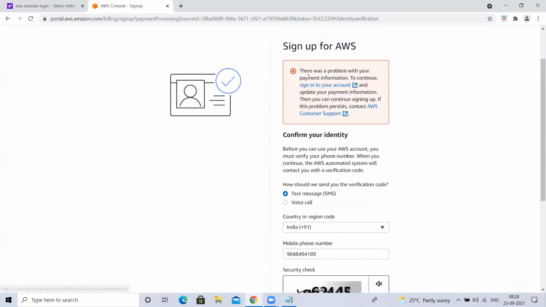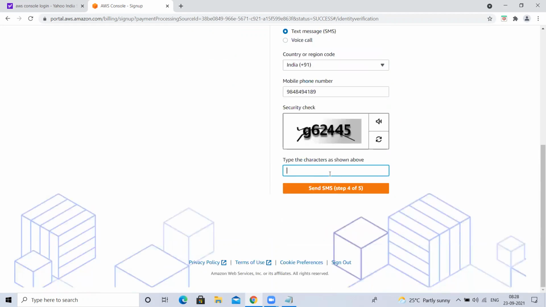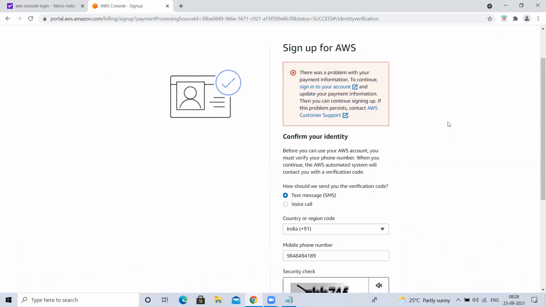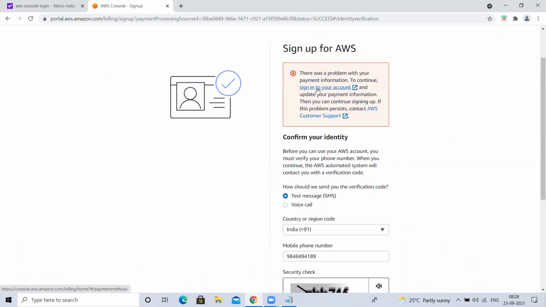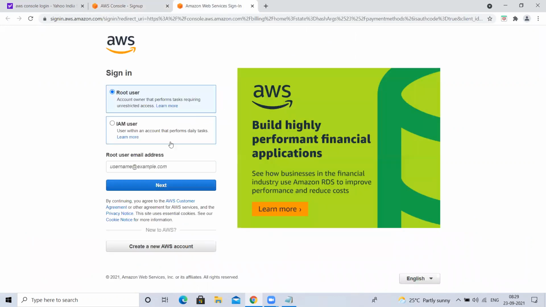You're saying there was a problem with your payment information, but it is a success. Let me try once again. Okay, let me go here. This is saying something is a problem with your payment option.